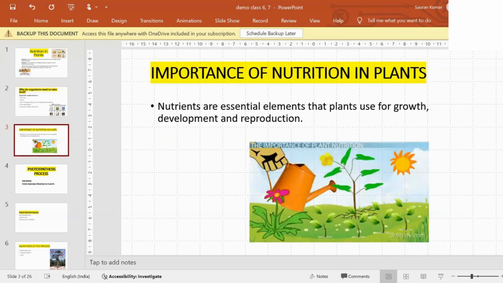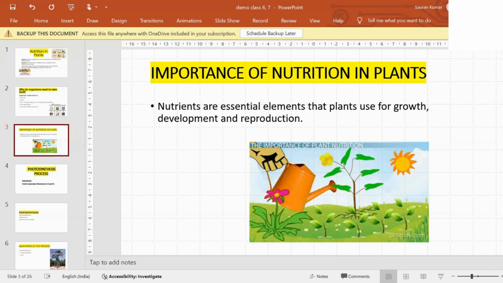Next, why do plants need nutrition? What is the importance of nutrition in the plant? Same like us, we want growth. They also want growth. They want development. They want to reproduce. For all these functions, they need nutrition.